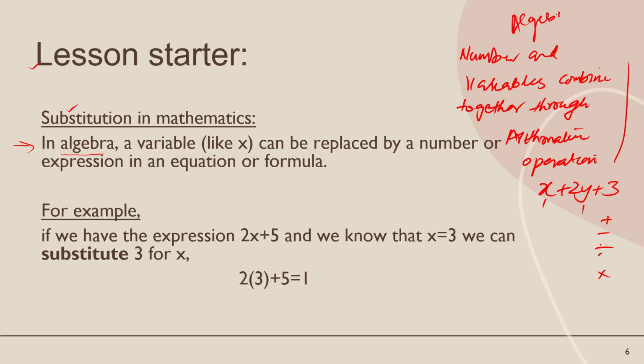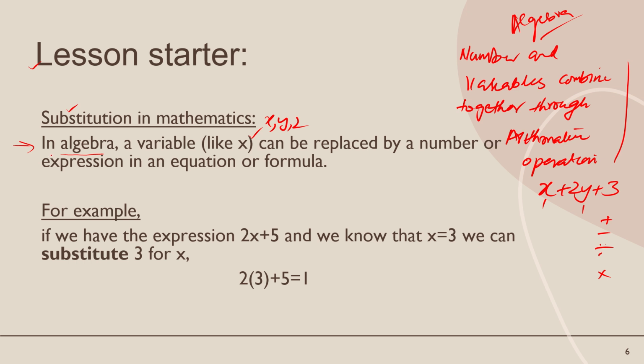Now, variable. What is a variable? A variable is like x. In math, variables mostly used are x, y and z. These are the three basic variables we use in mathematics when we write any expression or algebraic expression.